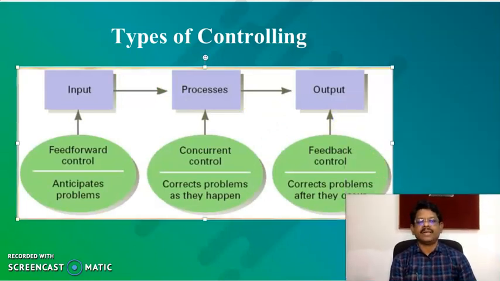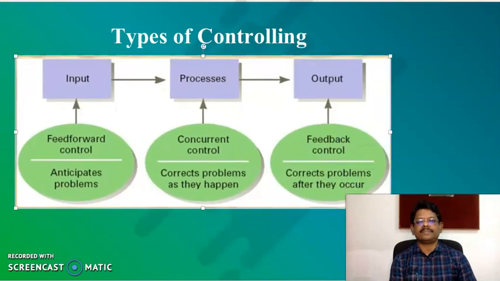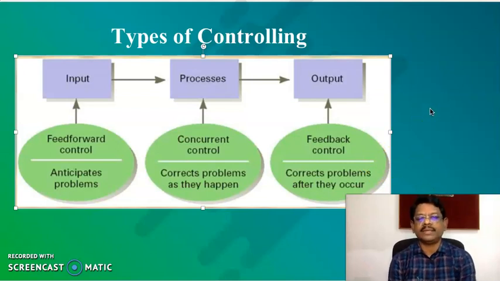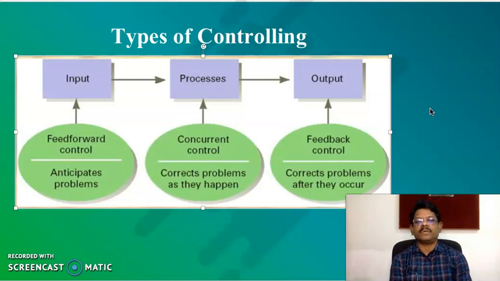If you look at this slide, it indicates three types of controlling in organizations: input level, process level, and output level. At the input level, the control is feed forward control, which anticipates the problems.